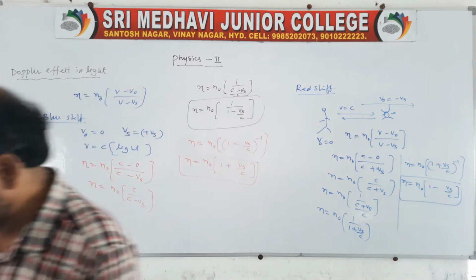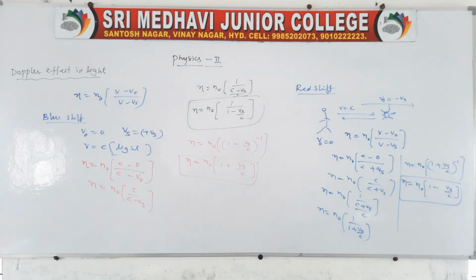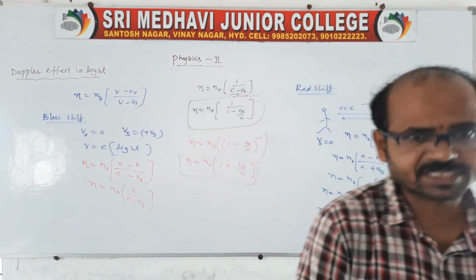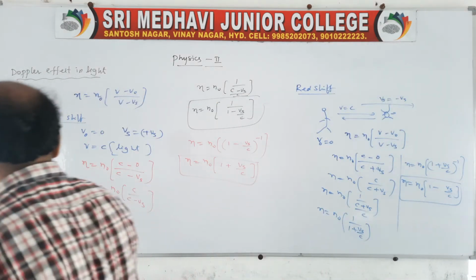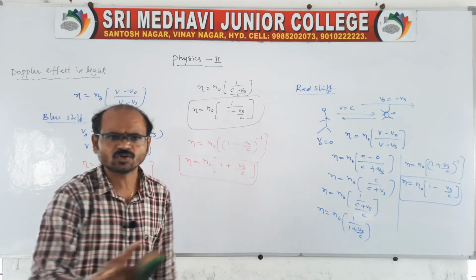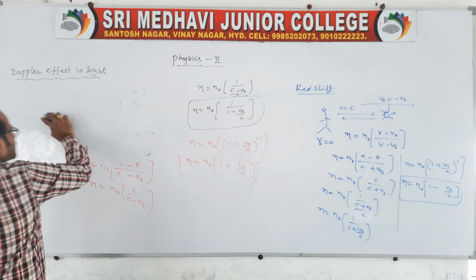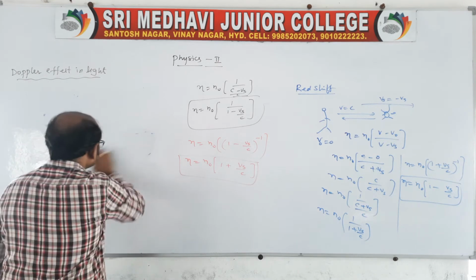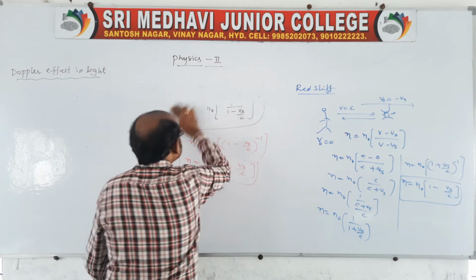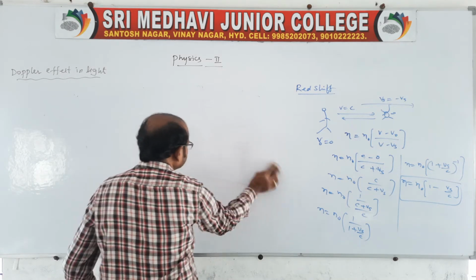And of course, there is another formula for the Doppler effect, in case of the apparent frequency observed by the observer. I will give it to you directly. There is a change in frequency observed, so here we can take the fraction of change in frequency directly, not requiring any derivation. The derivations for blue shift and red shift are like this, and now you go for the fractional change in frequency, that is the apparent change in frequency.